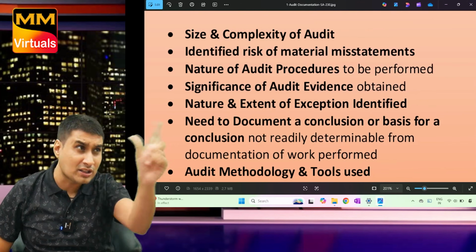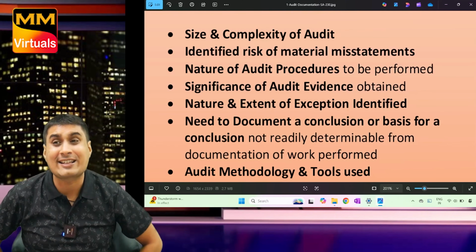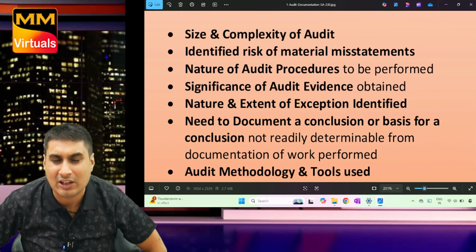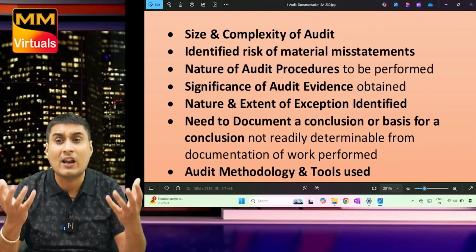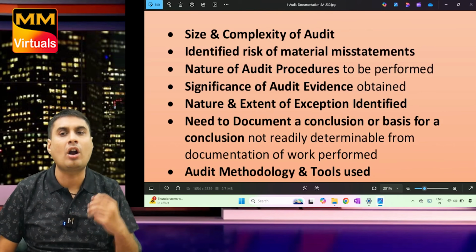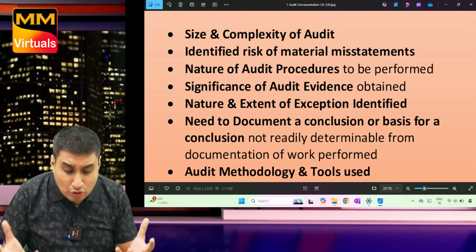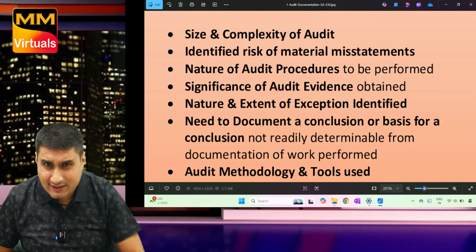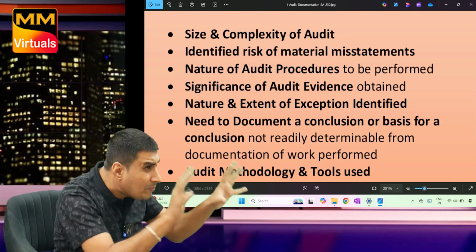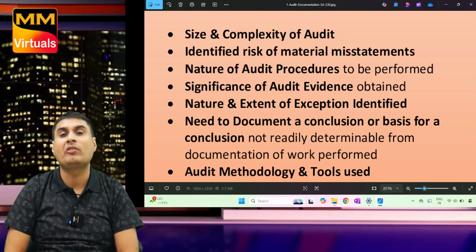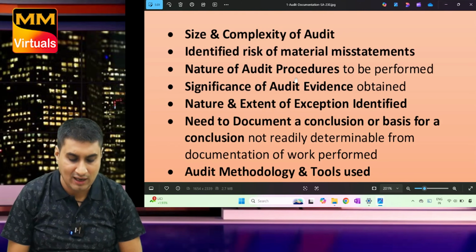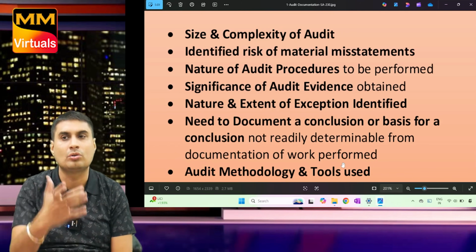In evidence there are exceptions: nature and extent of exceptions identified. In exceptions, we are unable to form conclusion from documentation of work done. You can write in simple English: we are unable to form conclusion from documentation of work done. Only one point to remember last: audit methodology and tool used. Over.